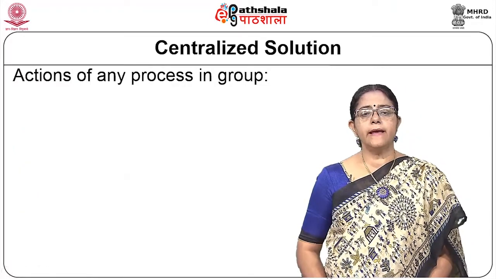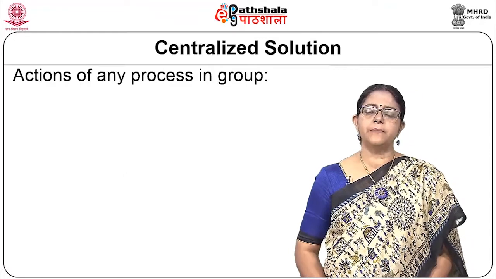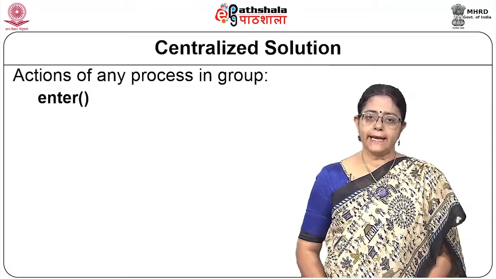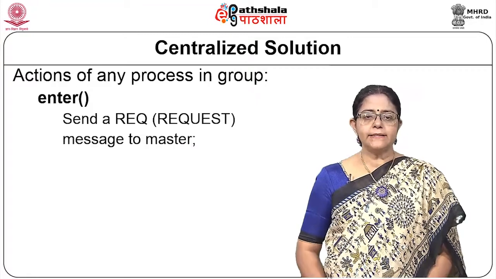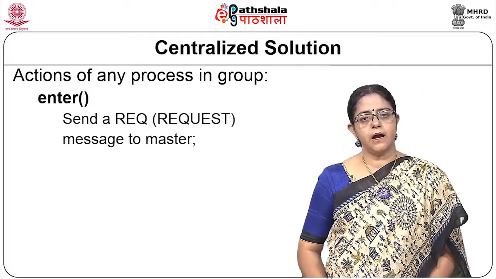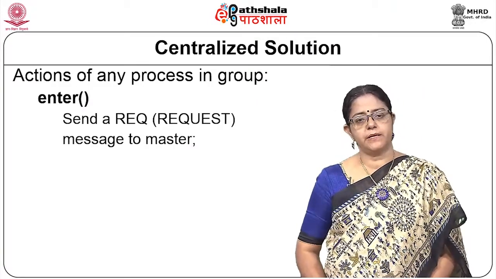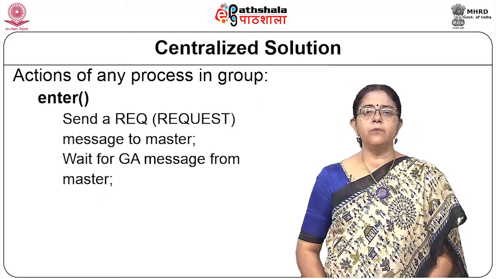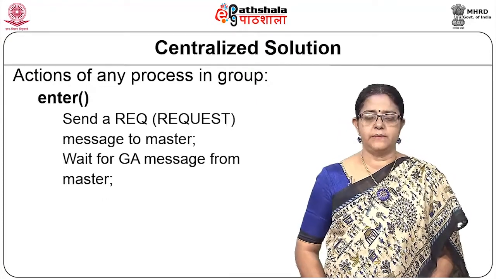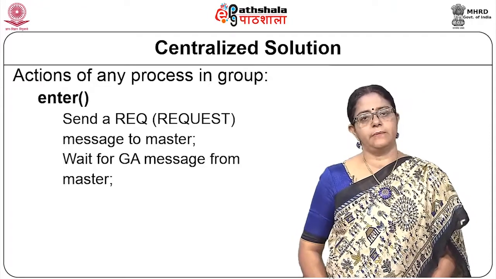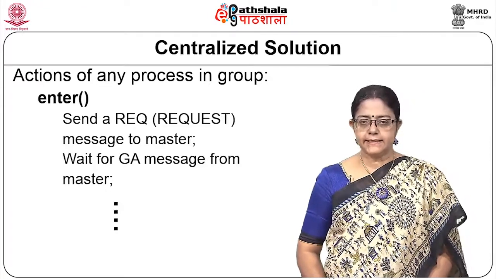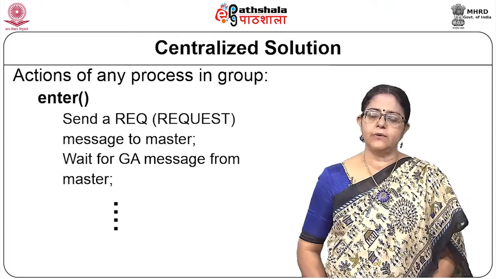So, what are the actions of a participating process in the group? It can enter the CS. To enter the CS, it has to send a request message to the master and then wait for the go ahead message to come. When the go ahead message comes, it will enter the CS, it will execute the CS.